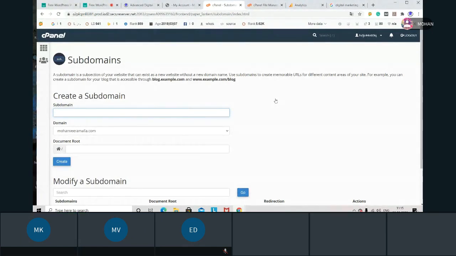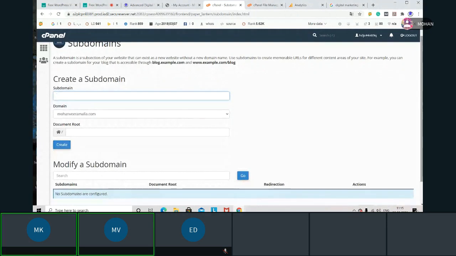So if you want to do that kind of thing, you need bigger hosting. As of now I have a starter hosting with only 30 GB. Then I have to move to economy or ultimate so that I have a bigger amount of space to hold data.